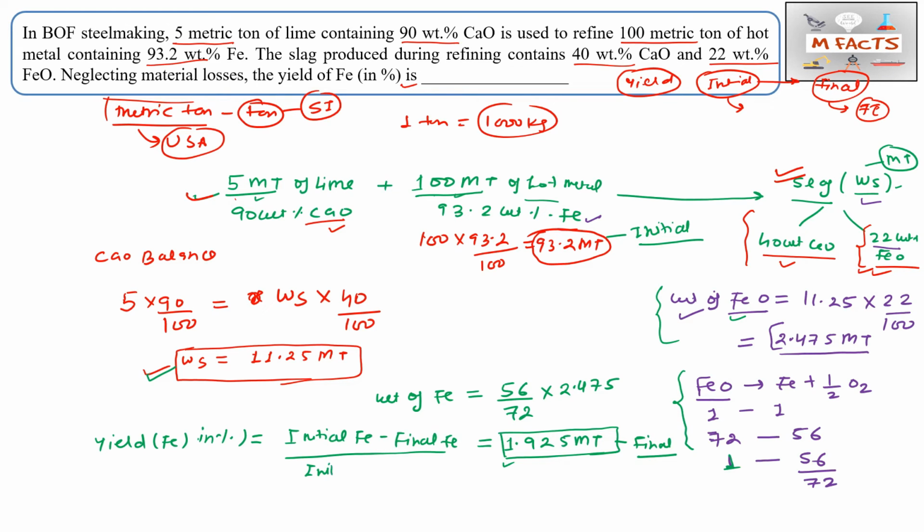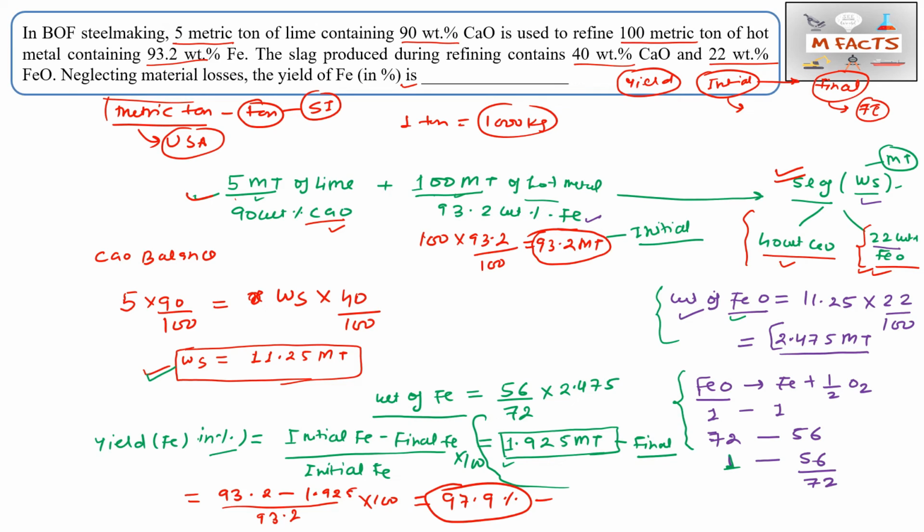Okay, this is also an aptitude type of question, and we need the answer in percentage, that's why we will multiply by 100. So we put the values here: initial value is 93.2 and final value is 1.925. Then divide again by 93.2 and multiply by 100. So from here we calculate, it is approximately 97.9%. Okay, so this is the answer.